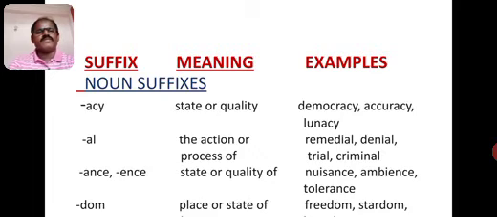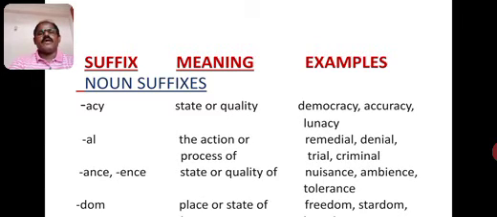See here, some suffixes, what are the meanings of them and examples. Noun suffixes, let us see. ACY, state or quality. It is telling about the state or quality when we add the suffix. The examples are democracy, accuracy, lunacy. Next, AL, the action or process. Examples are remedial, denial, trial, criminal.